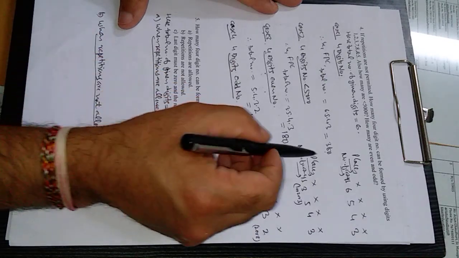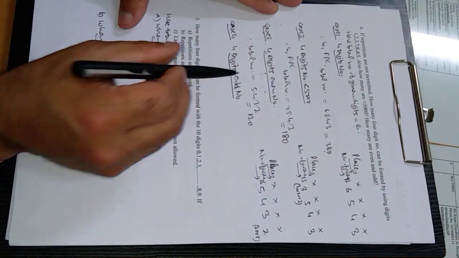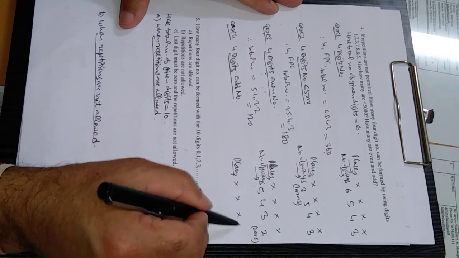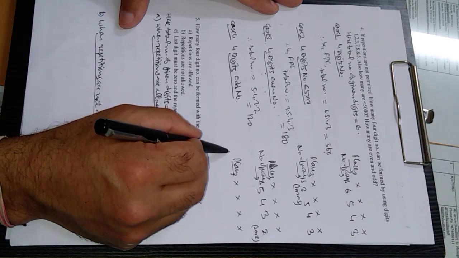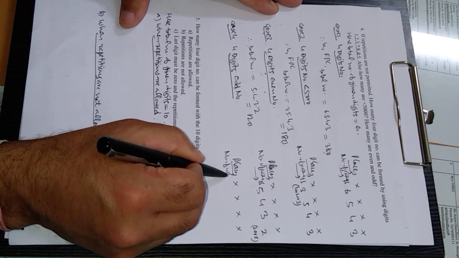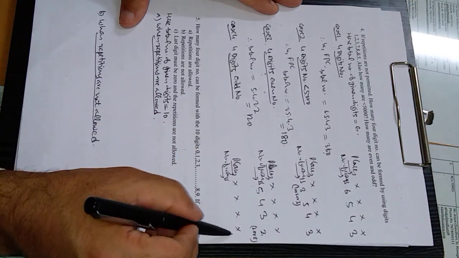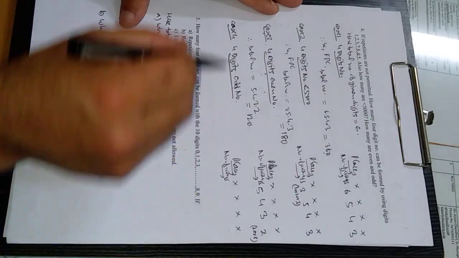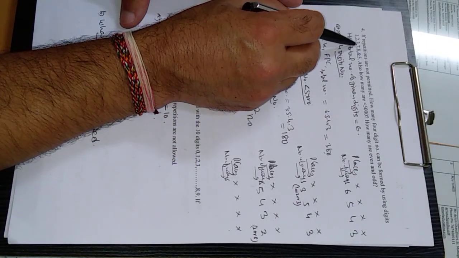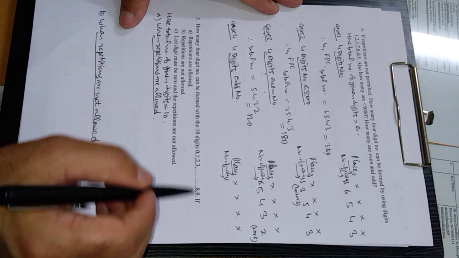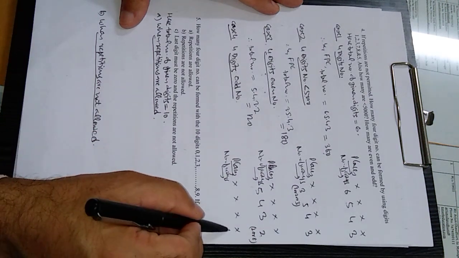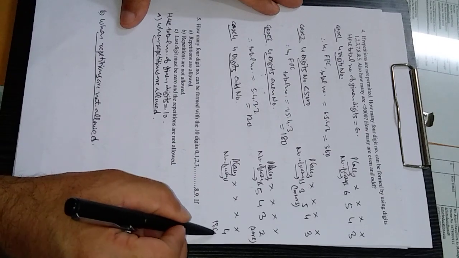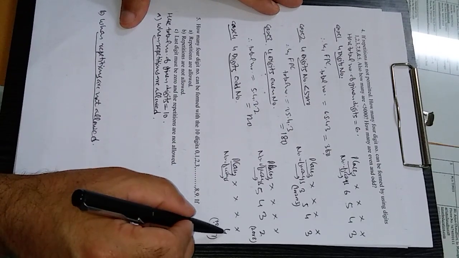Next is, out of these 360 numbers, how many are odd numbers? Again, places are 4, 1 2 3 4, and the number of ways for filling each place. For an odd number, first of all the last digit. The last digit can be filled in how many ways? The odd digits are 1 3 5 7. There are 4 digits, so there are 4 options for filling the last place, because either 1, 3, 5 or 7 can be placed there at a time. One digit will be there.